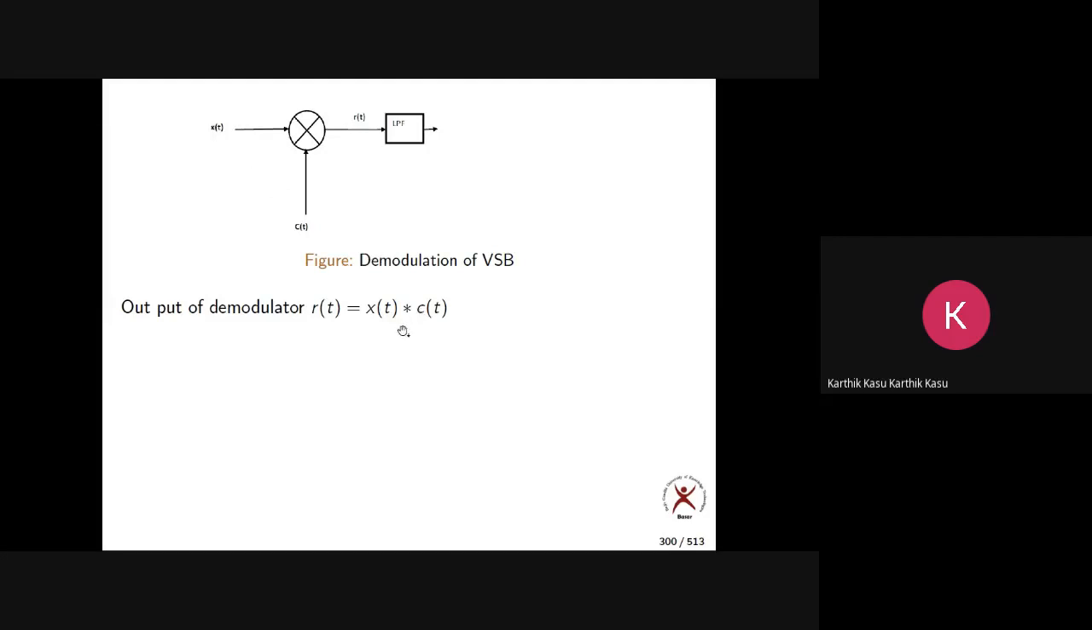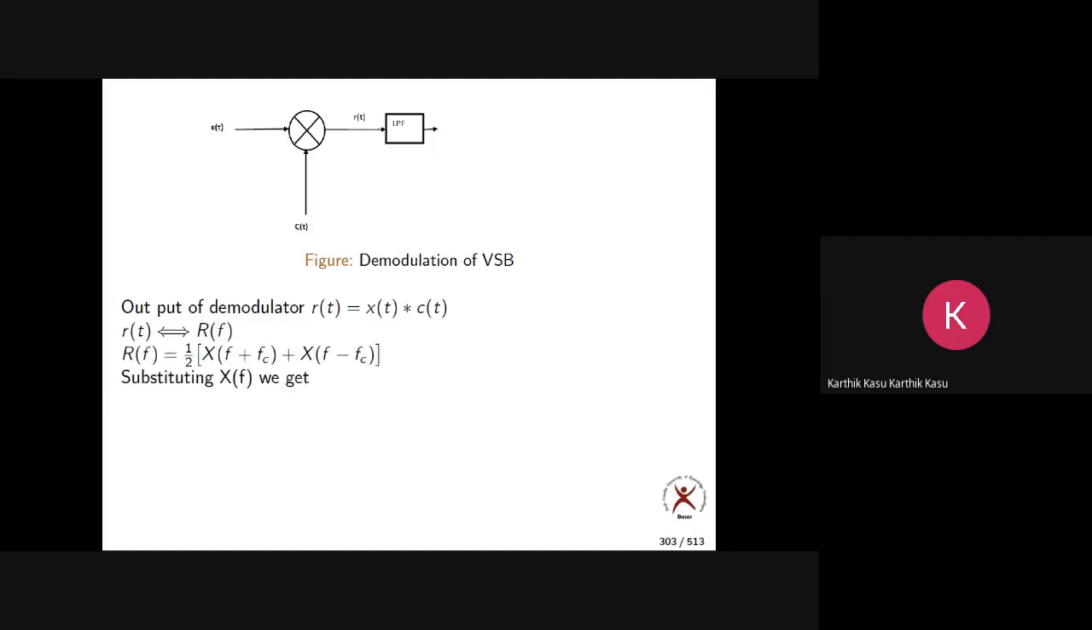Sorry, R of t. Let us take the low pass filter. Then R of t, sorry, I think I have made a mistake here. What is R of t? It should be the product, right? Now R of t gives R of f. Then R of f is like this.